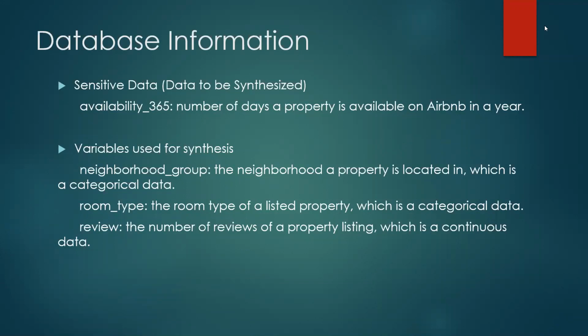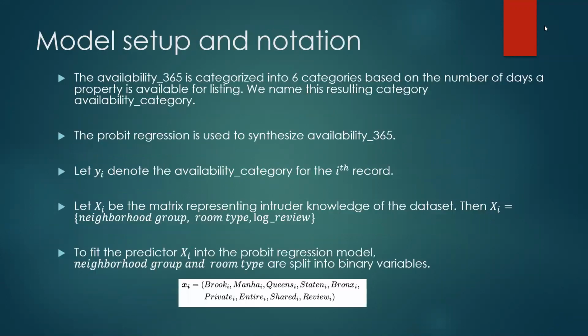Neighborhood group and room type are categorical data, and number of reviews is continuous data. In order to model the availability data, I categorized it into 6 categories using 60 days as an interval.